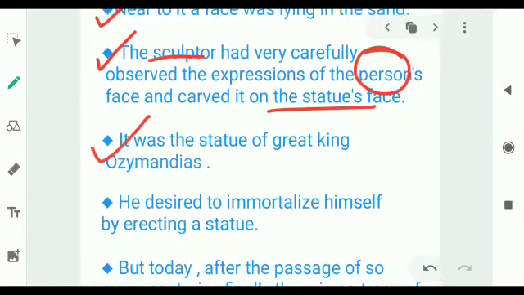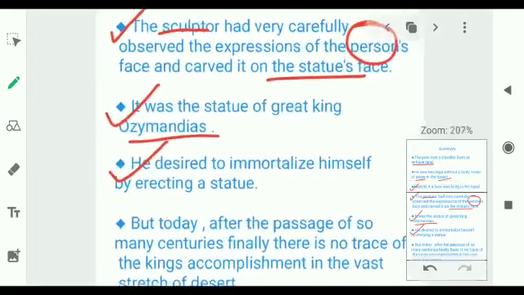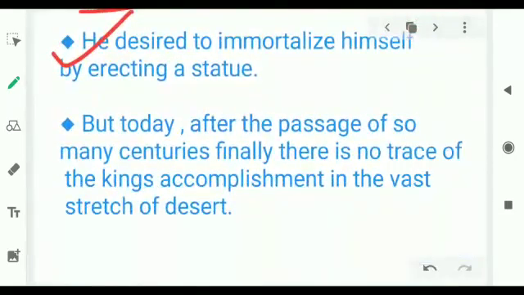Next point, it was the statue of the great King Ozymandias. Next, he desired to immortalize himself by erecting a statue. What was the reason that he built that statue? He wanted to immortalize himself, that is, he wanted to remain in the minds and hearts of the people for a longer span of time. He didn't want to die. Even after death, he wanted to live.